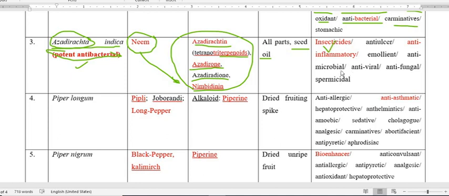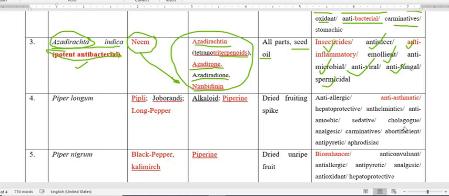It is also antimicrobial, against viruses, antiviral, against fungus, antifungal. Then it is also spermicidal. It is also used to remove inflammation, so anti-inflammatory. Also used to treat ulcers, so anti-ulcer. Then emollient, soothing and softening action is called emollient. So these are the various pharmacological activities possessed by this plant neem.